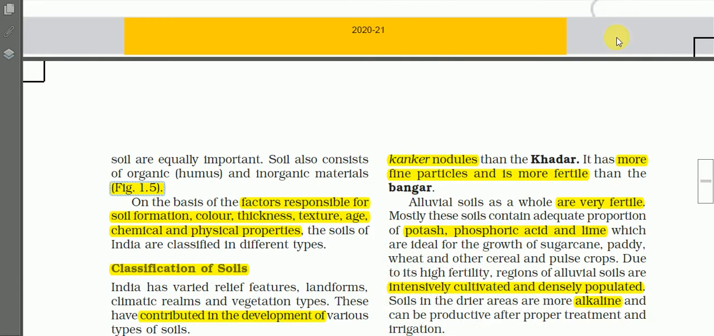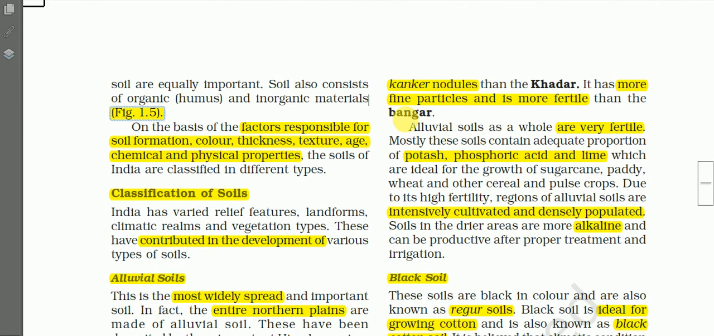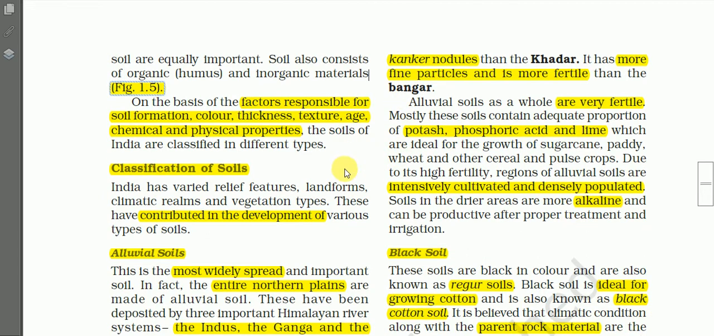Any questions, boys and girls, about soil horizon? Okay, if you don't have questions, then let us continue.